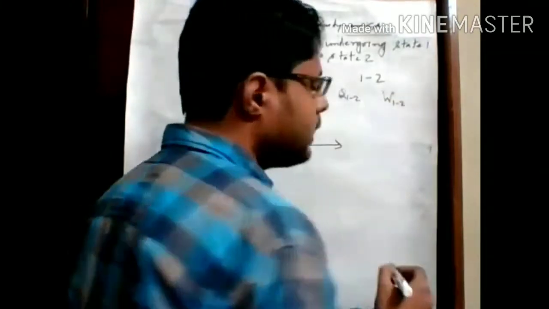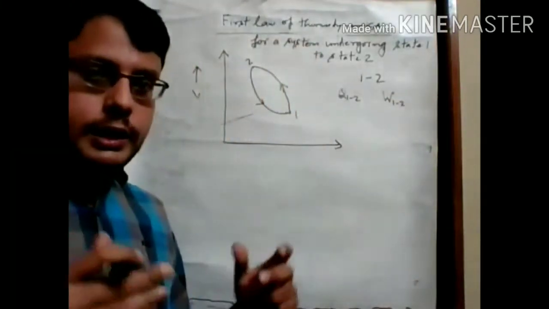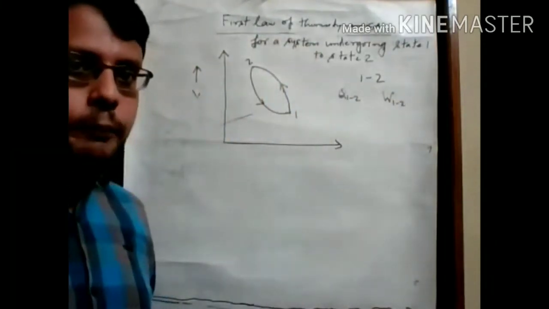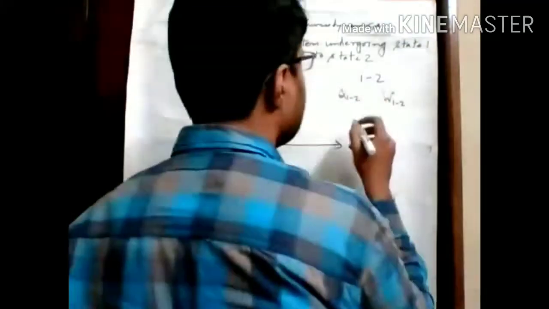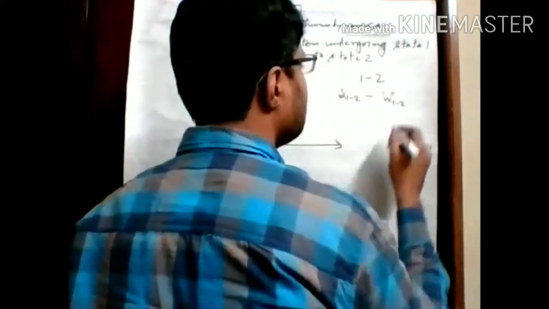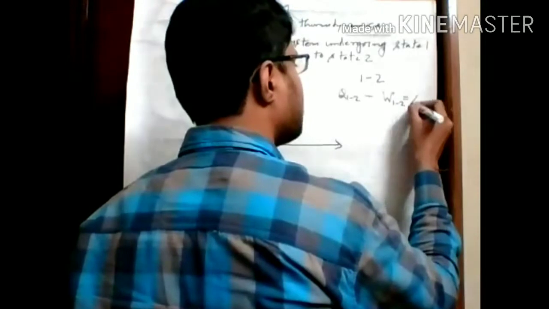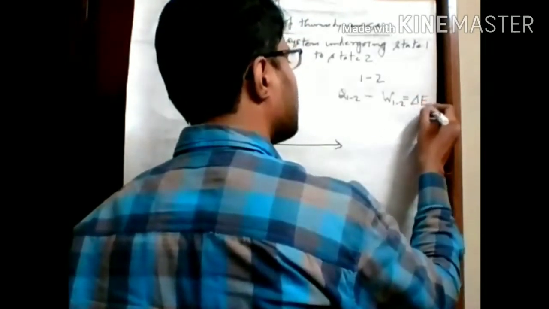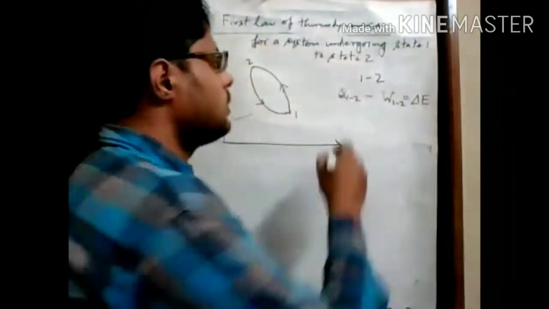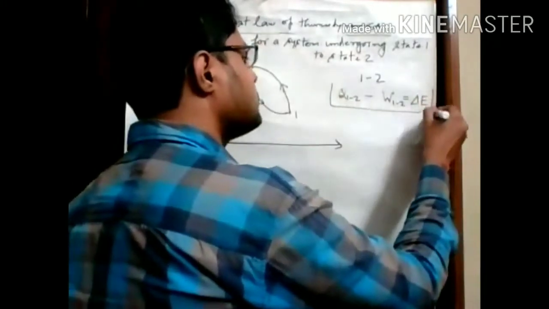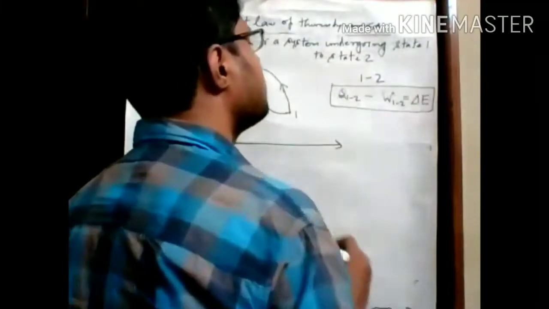Okay, so if we separate these two terms for a particular process, Q1 to 2 minus W1 to 2, then we get some amount of energy.